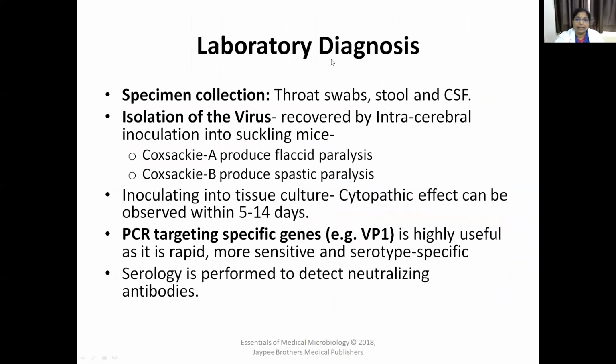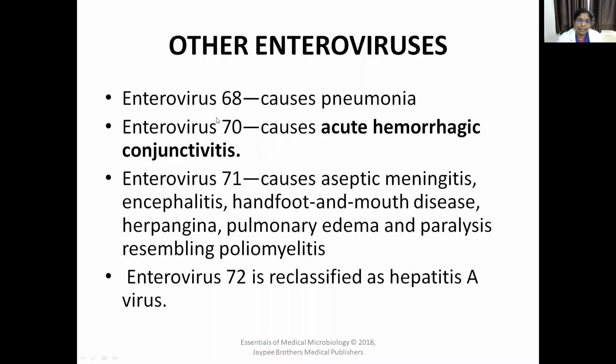How will you diagnose Coxsackie viruses? The sample is throat swab, stool and CSF sample. Then viral isolation can be done by inoculating the sample into suckling mice. Group A will produce flaccid paralysis. Group B will produce spastic paralysis in the suckling mice. And tissue culture methods are also available. Cytopathic effects can be observed. Molecular methods like PCR are available, targeting the VP1 gene. And serology tests can also be done to detect the neutralizing antibodies. That is the laboratory diagnosis of Coxsackie viruses.